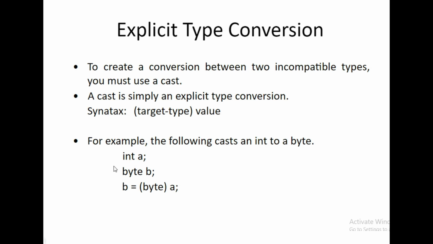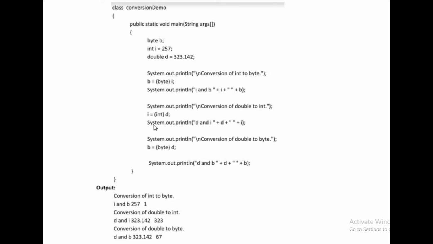Here there is one example of it: integer a, byte b, right? Integer is higher than byte, right? Now if I convert a into b, then I have to write in brackets byte, right? Why? Because a is an integer, and we are forcefully converting this integer into the byte.